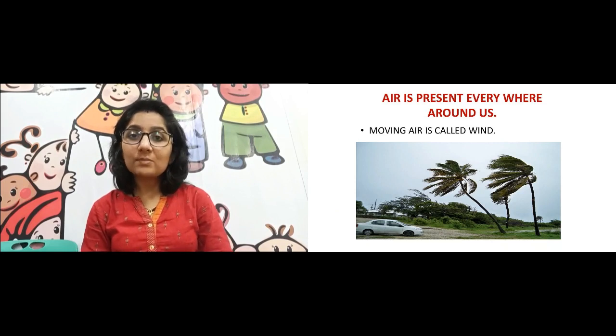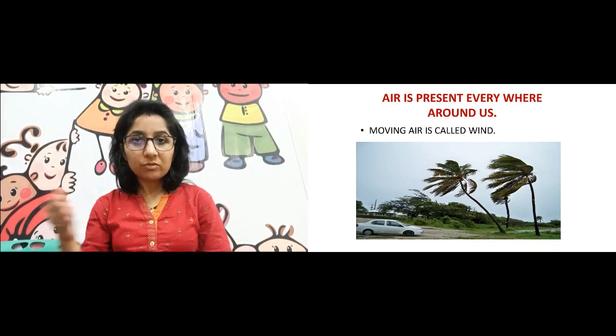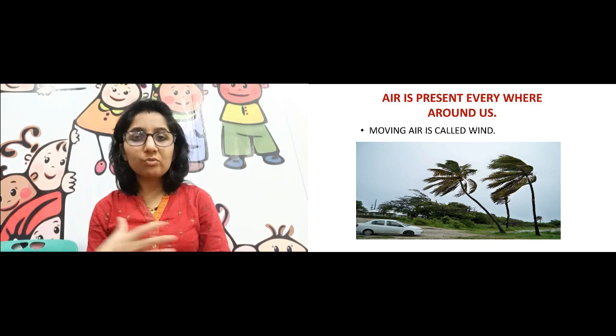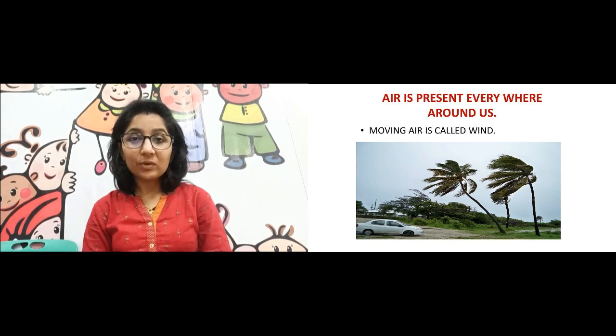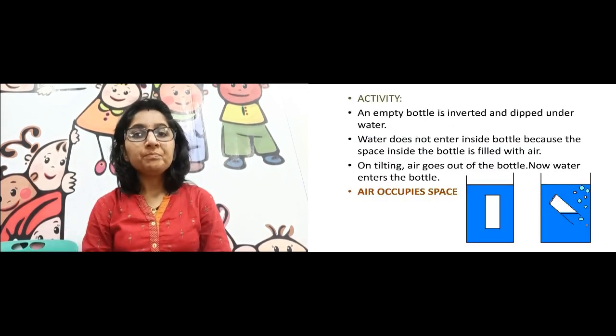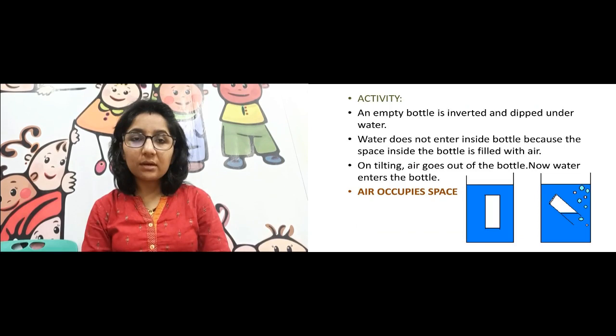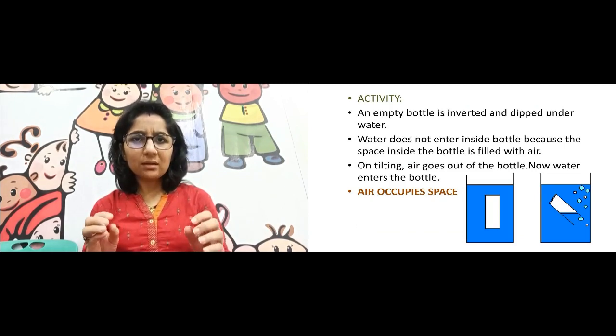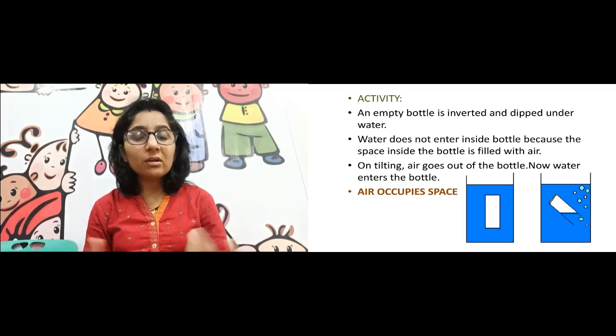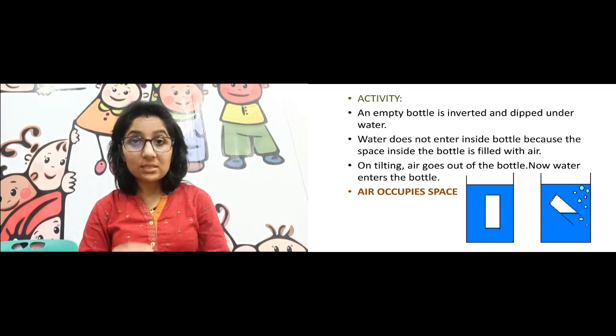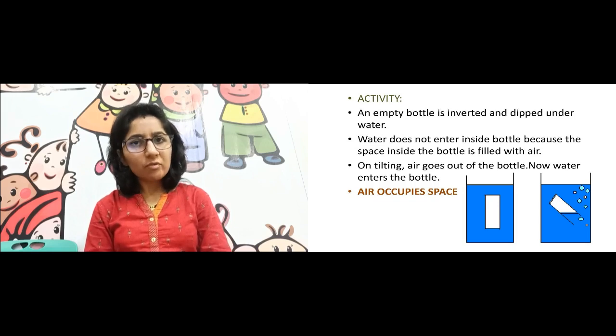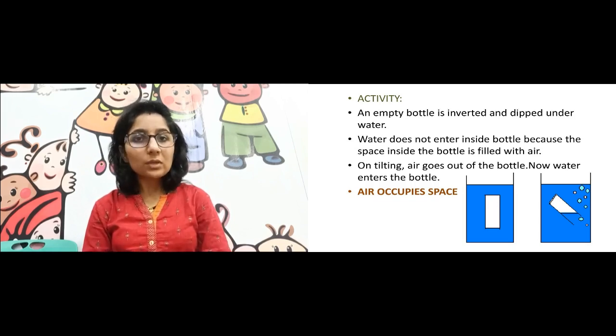Air is present everywhere, and air moves. The air will always move, and moving air is called wind. Now, as I said, air has mass and weight, so of course it is a matter. We would say that air is matter. Any matter needs space. Although we cannot see it, if it has mass and weight, then it will occupy space. So that is very obvious.